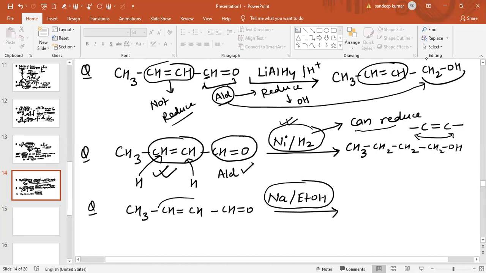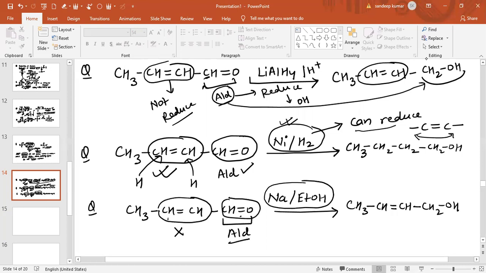So again in this case, this carbon-carbon double bond will not be reduced, and this aldehyde group will be reduced to alcohol. So CH3 and this CH=CH will remain as it is, and this aldehyde group having one carbon will be reduced into alcohol. This is CH2OH. So this aldehyde gets reduced into alcohol. This is basically the final answer.